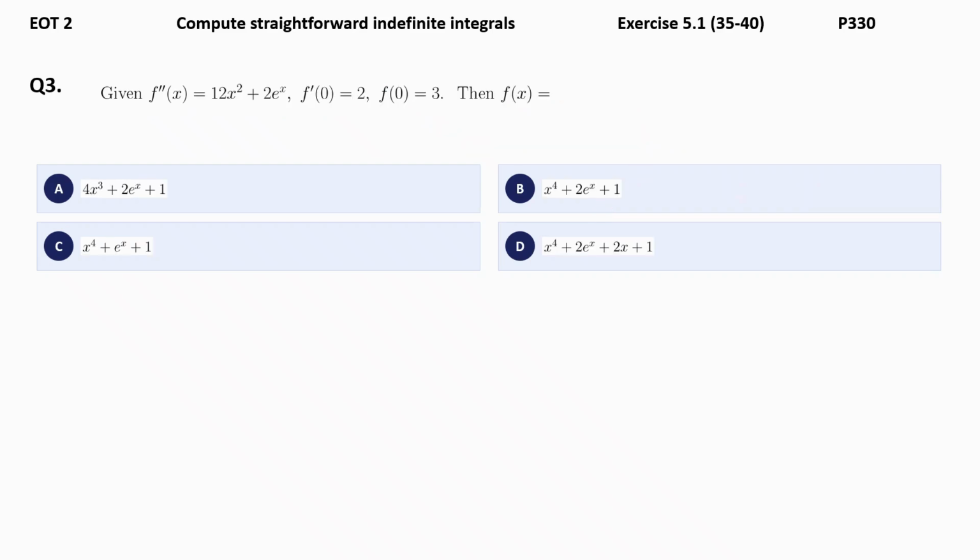Let's move on to question number 3. Here please note you are given f double prime, the second derivative. You are supposed to find f of x. So you are supposed to integrate twice, and you are given f prime of 0 and f of 0 values as the initial condition. Let's start integrating. So you get f prime of x, which is equal to 12 x cube over 3 plus 2e power x.